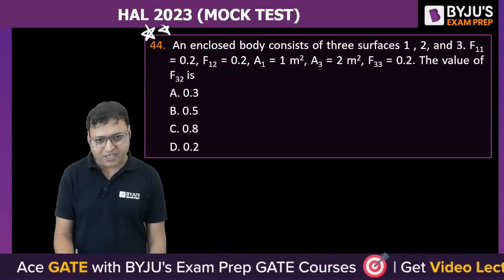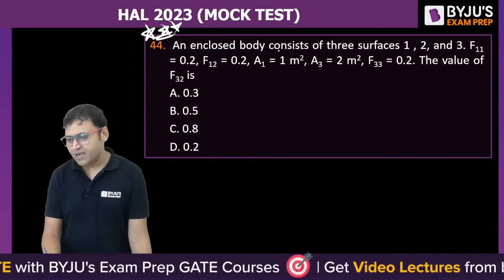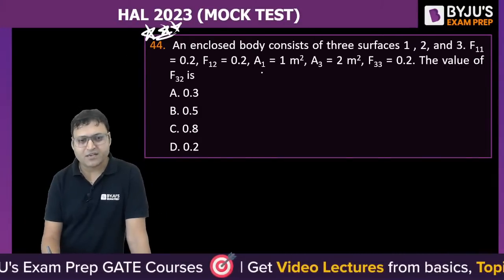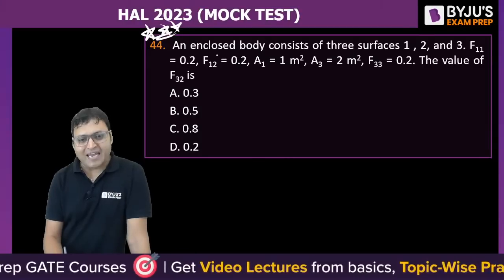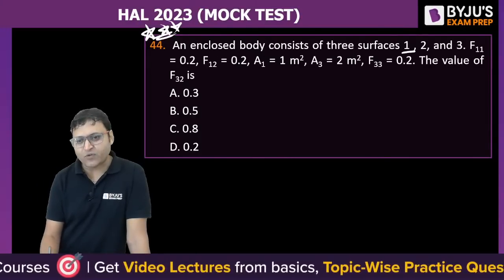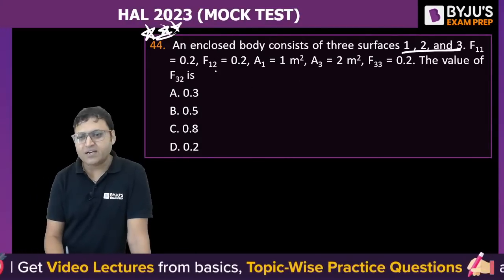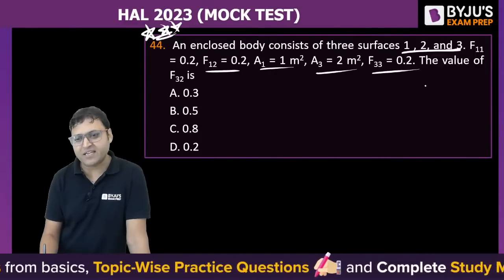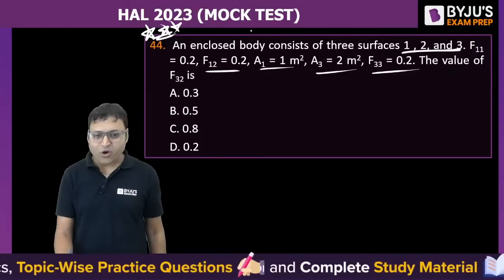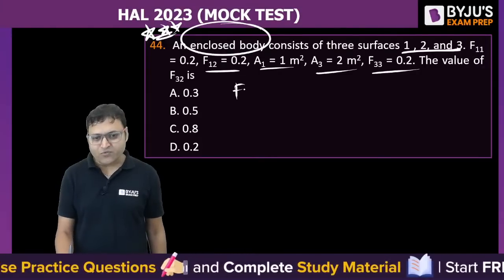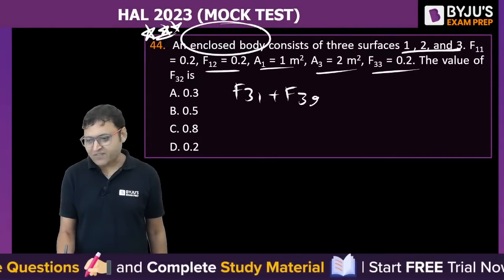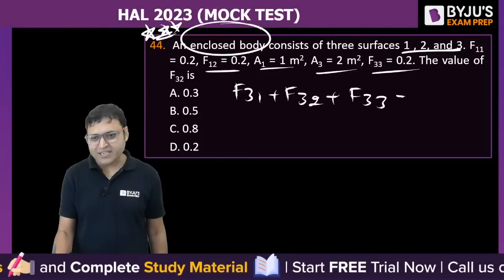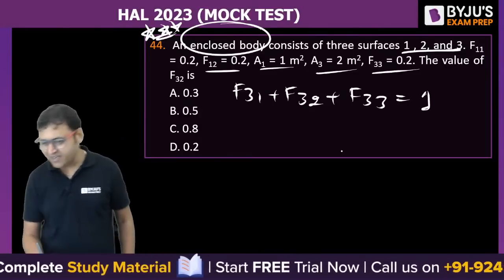The next question is from radiation. It is from the radiation mode of heat transfer, or radiation shape factor. An enclosed body consists of 3 surfaces, 1 to 3. F11 is given, self shape factor, F12 is given, A1 given, A3 given, F33 given. The value of F32, because it is an enclosure, so we can say F31 plus F32 plus F33 is equal to 1. Isn't it?